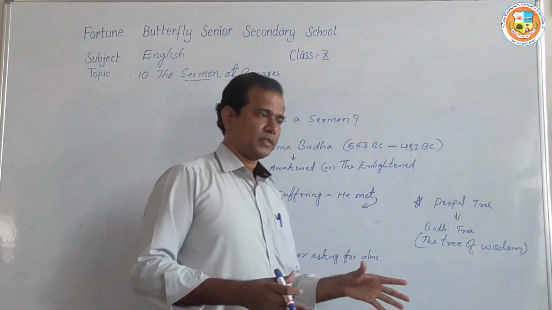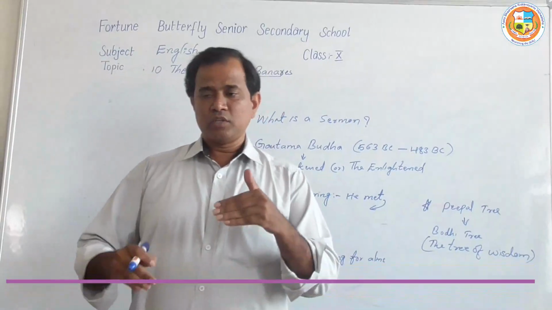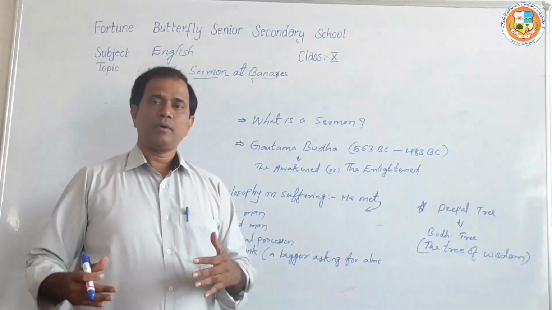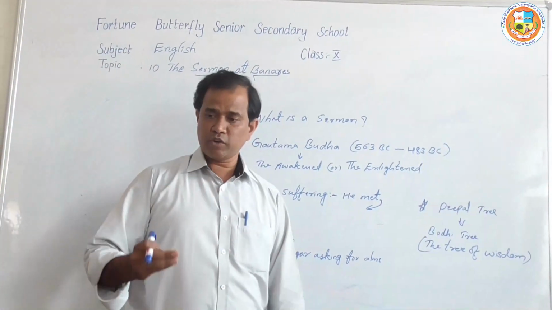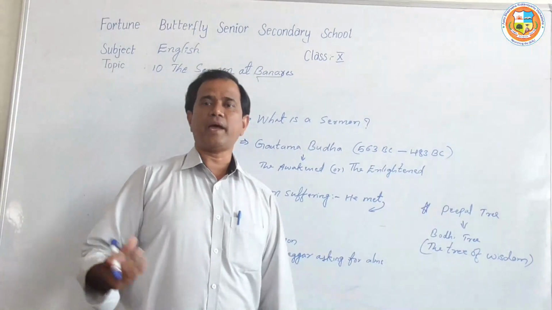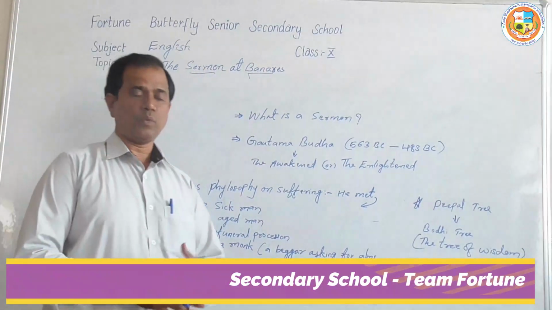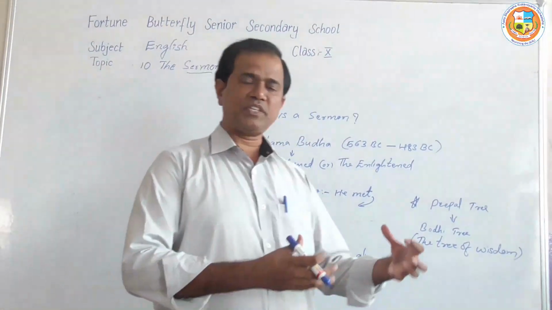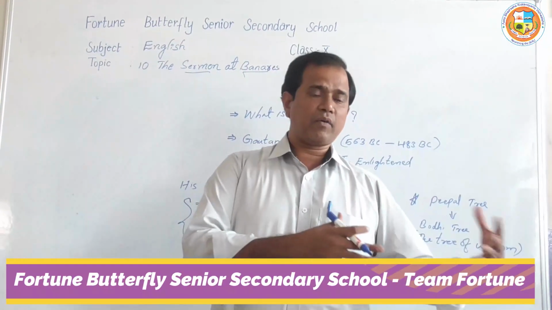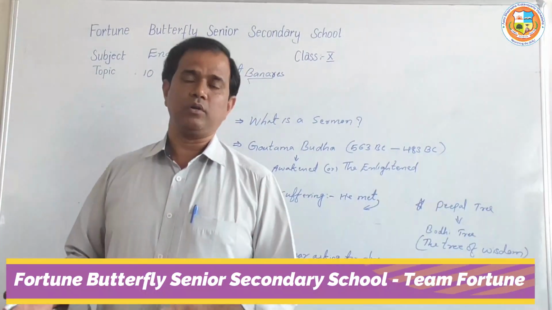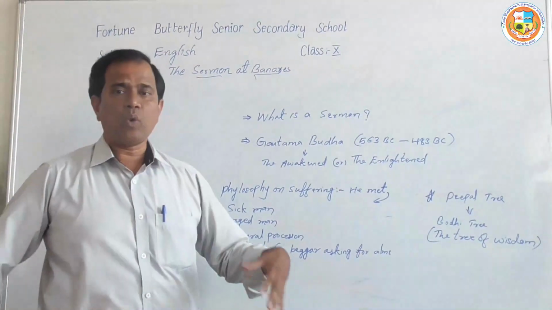Suffering is a must. For example, if you want to go from here to there, we need to take it step by step. Maybe in every step there may be some difficulties, some problems. But once we face them and move on, then we achieve the goal that we actually wanted. So suffering is also like that. We have to suffer and get pain. It will be terrible pain, but still we need to face it, because we can't avoid it. Suffering is inevitable. So we can't avoid the suffering.